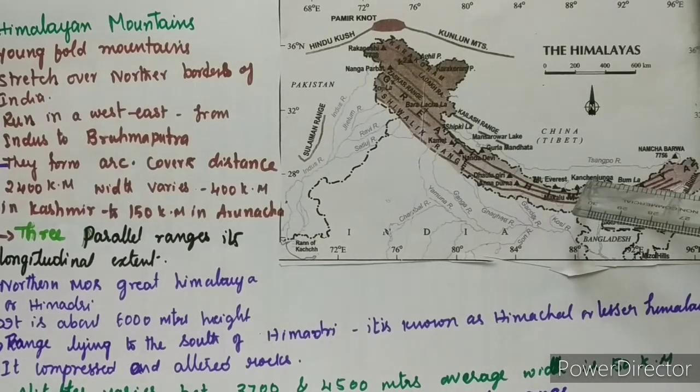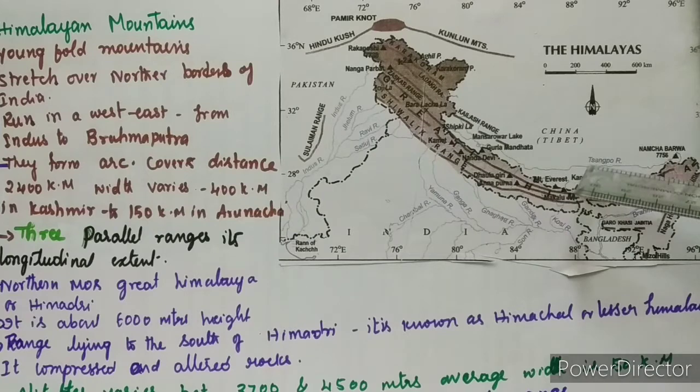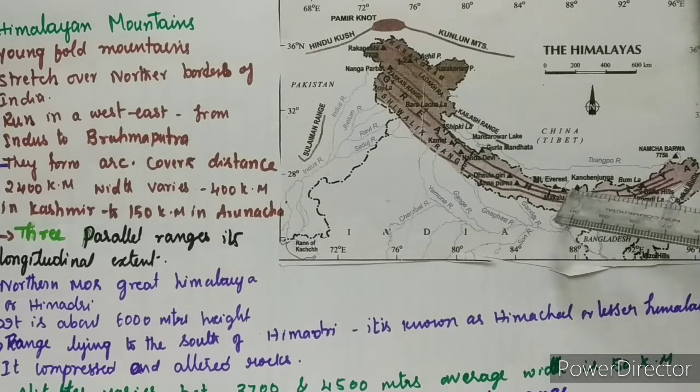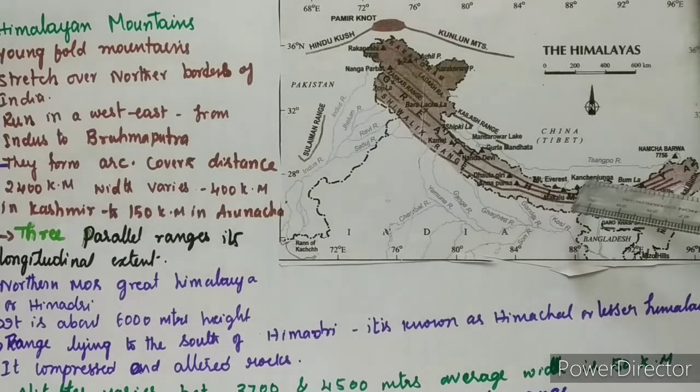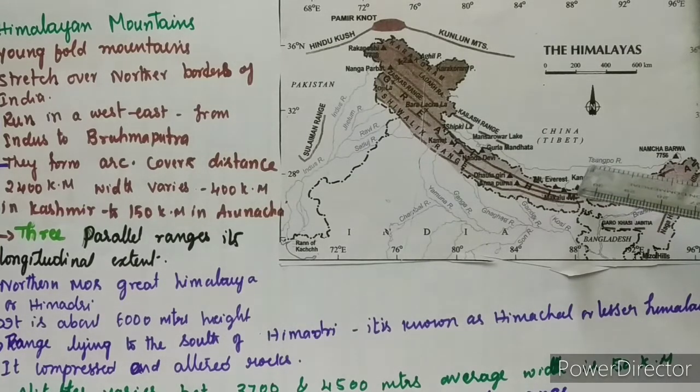See here, it is Kanchenjunga. It is in India. The height of Kanchenjunga is 8,598 meters. Is it clear? This one, 8,848, is the highest peak in the world, and Kanchenjunga is the highest peak in India, that is 8,598 meters. And next we move on to Makalu.